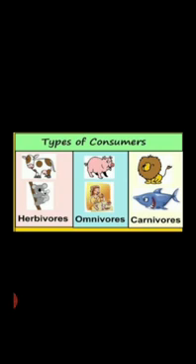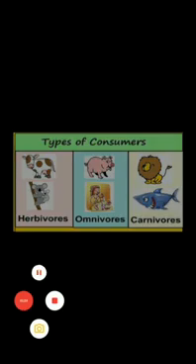Basically, the consumers are of three main types: the herbivores or the herbivorous animals, the carnivores or the carnivorous animals, and the omnivores or the omnivorous animals. So now I will tell you what and how they respond towards the ecosystem.